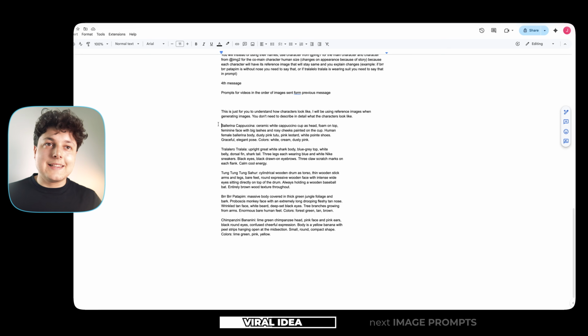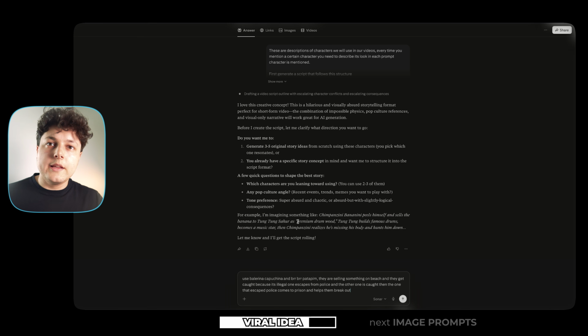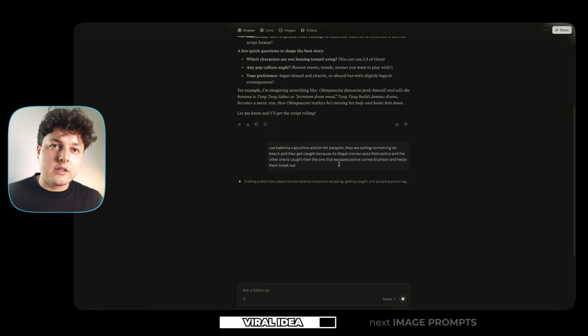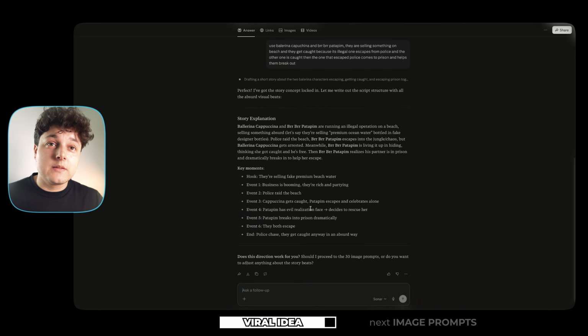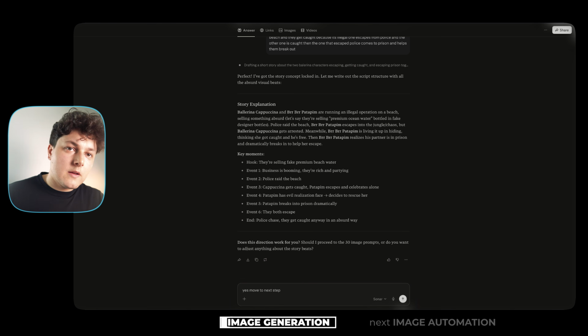So in this prompt, I didn't add all the Brainrot characters. I just added 5 characters. And if you want to make videos with different ones, you will have to describe them and add them here. But now for the idea, I saw a viral idea on one of these pages that got 50 million views and I'm gonna make a script about exactly that. It was something about Ballerina Cappuccina and Brr Brr Patapim selling fake clothing on the beach and making lots of money from it. After you enter your idea, it's gonna ask you if the story is alright to continue to making 30 prompts for the video. And you just say yes, move to the next step.